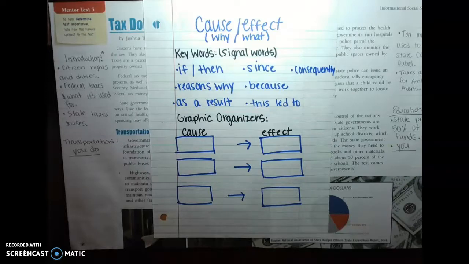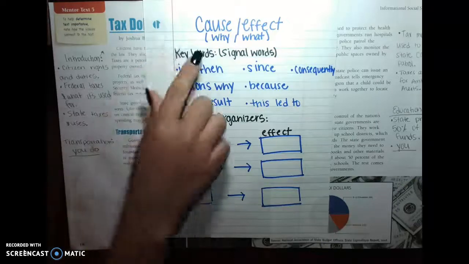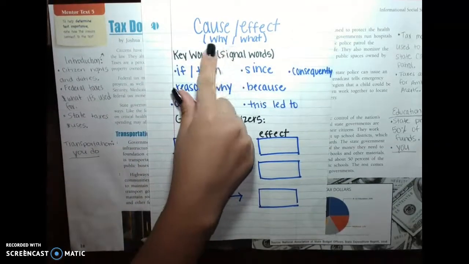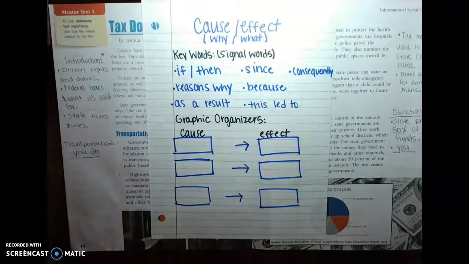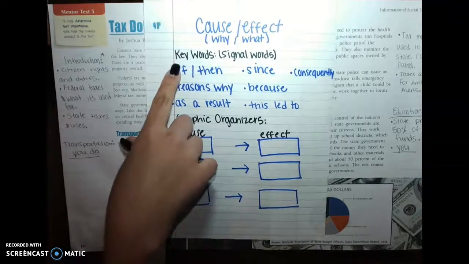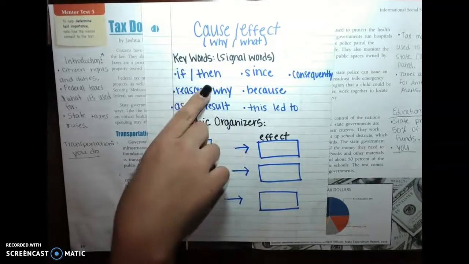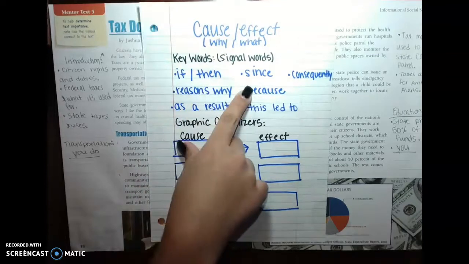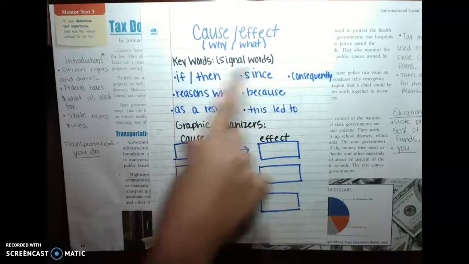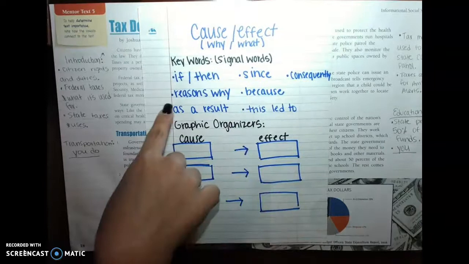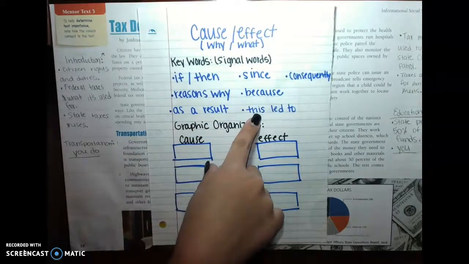We're going to look at a cause and effect structure, so why or what something happened in the story. We're going to think about keywords. We're going to look at signal words in our text, like if and then, since, consequently, reasons why, because, as a result, or this led to.